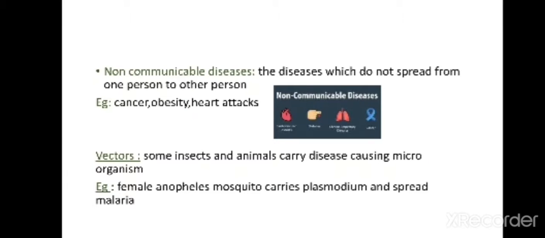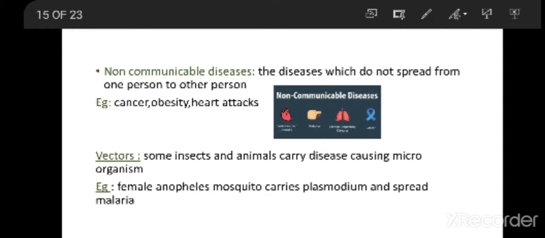Hello all. In the last class we have discussed communicable and non-communicable diseases. Now we are going to discuss vectors. So what are these vectors? Vectors are some insects and animals which carry disease causing organisms. So these vectors are like vehicles for spreading the diseases.